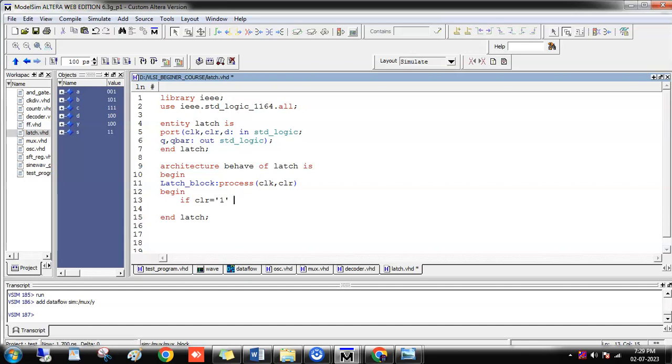Whenever there is a reset, that is, the clear is 1, then the entire latch should go to 0. So the previous value of Q should also go to the default value called 0. Any other default value can also be provided, or the previous state can also be assigned. This is the syntax for latch. So my previous value is Q equal to 0.